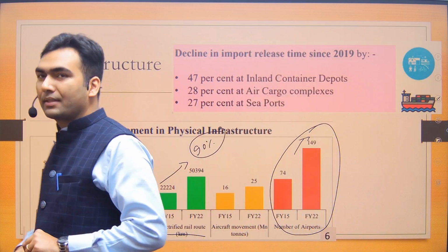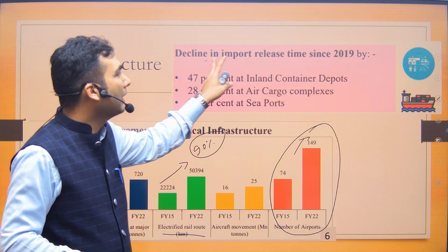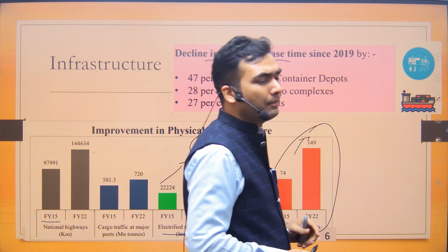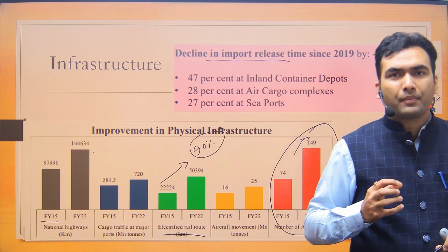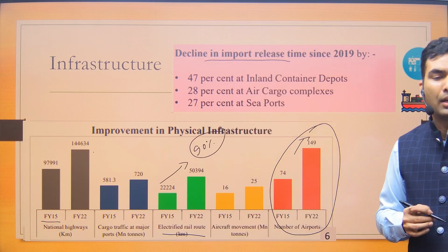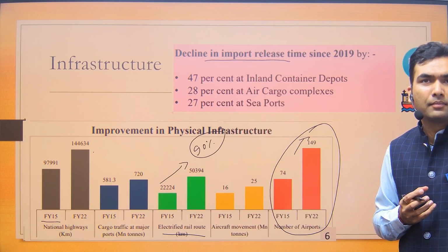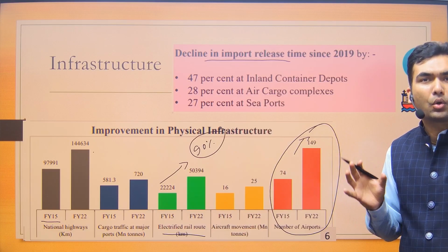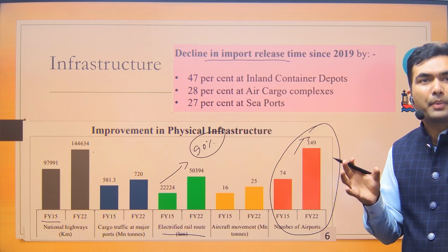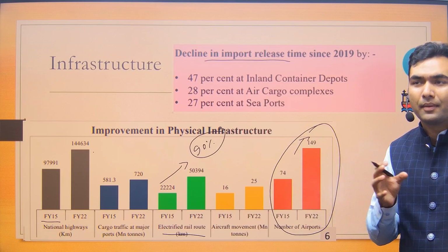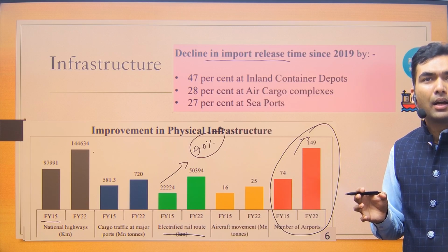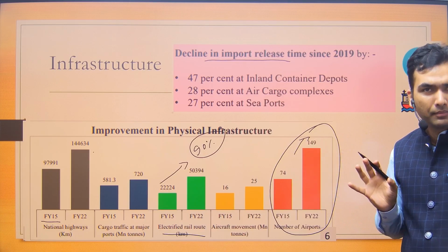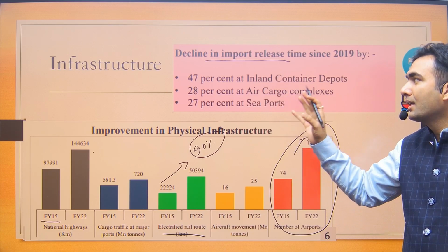Then the government has also said that, see, the import release time since 2019 has also reduced. What is this import release time? So when a cargo comes to, say, a customs station, the customs officials do the inspection, check the documents, check the cargo, whether it is compliant, whether it has paid all the taxes, whether it complies with safety measures, phytosanitary measures, whether it is not having any explosive or any banned substances. So all those things take time. Okay? Then approval is given.